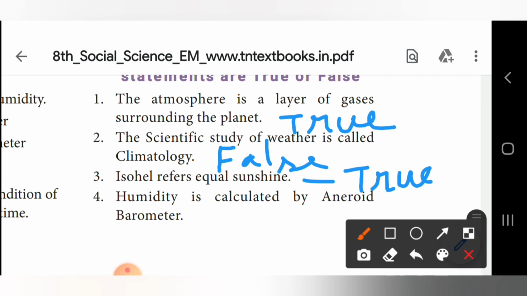Fourth one, humidity is calculated by aneroid barometer. Answer is false. So what is the answer for it actually? Hygrometer, right? So hygrometer only they are using to calculate humidity. Here they have given barometer. So the answer is false.